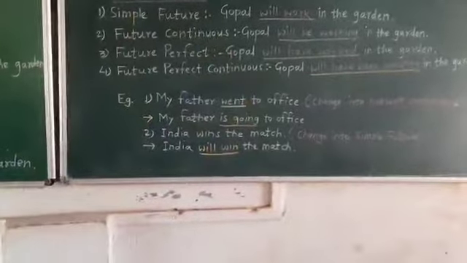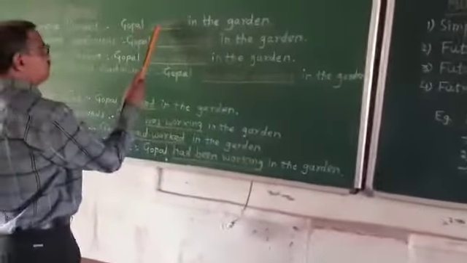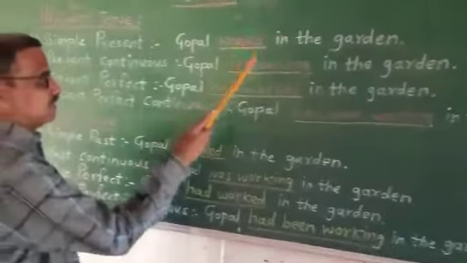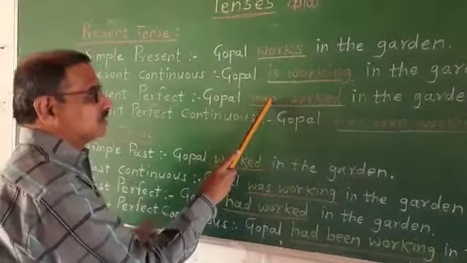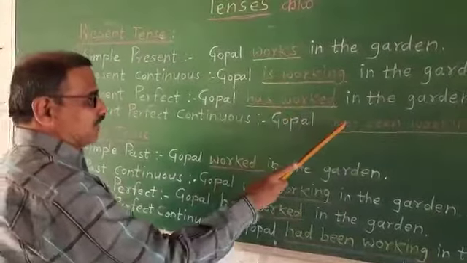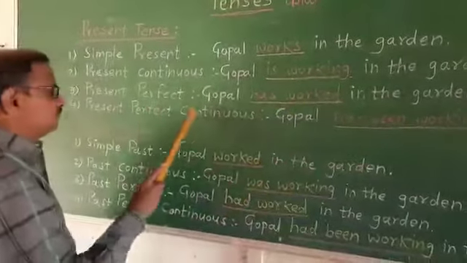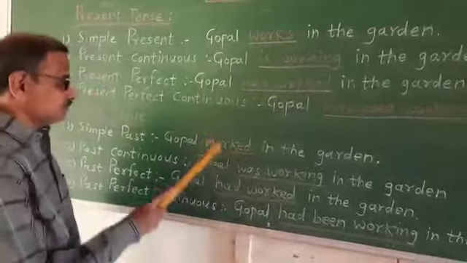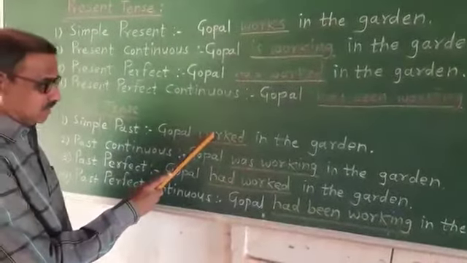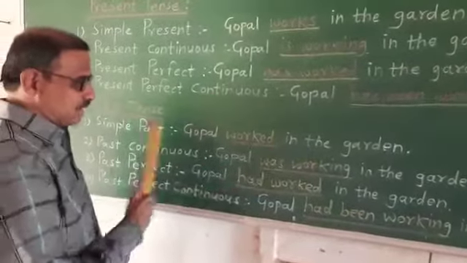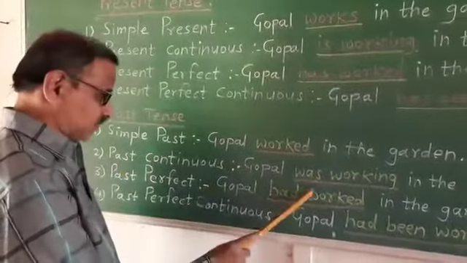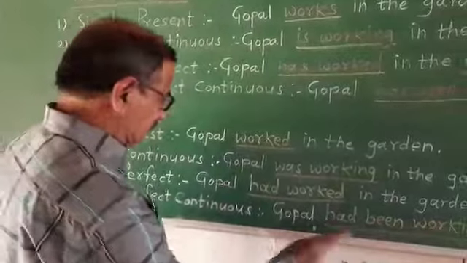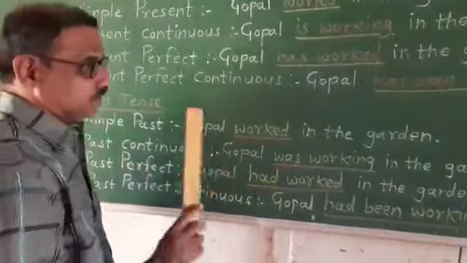So see the underlined verb here. Works simple present tense, is working present continuous, has worked present perfect and has been working present perfect continuous. Worked simple past, was working past continuous, had worked past perfect and had been working past perfect continuous.